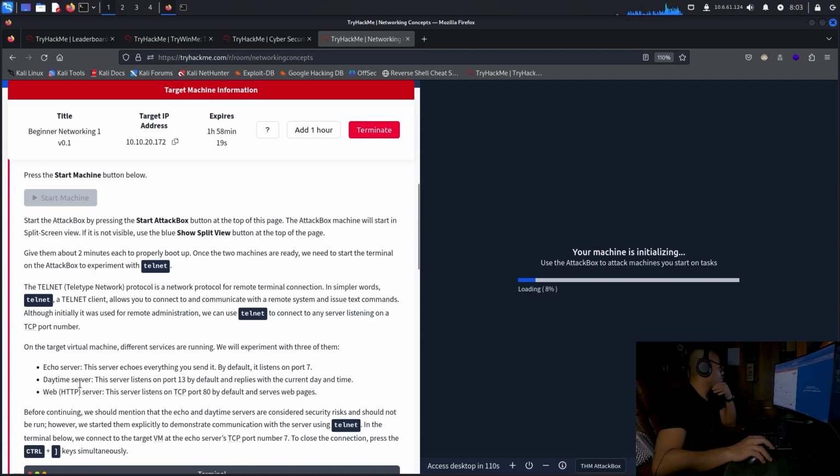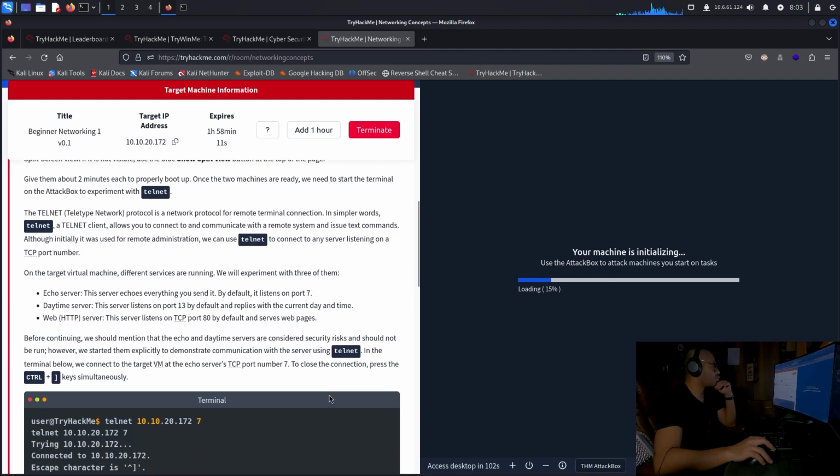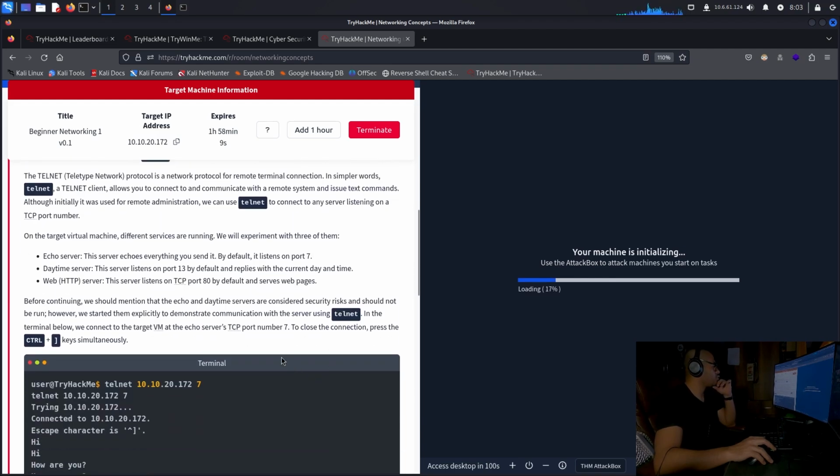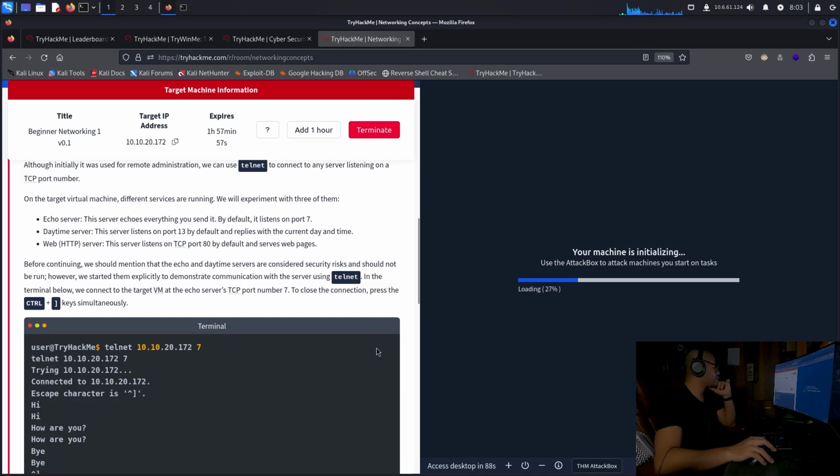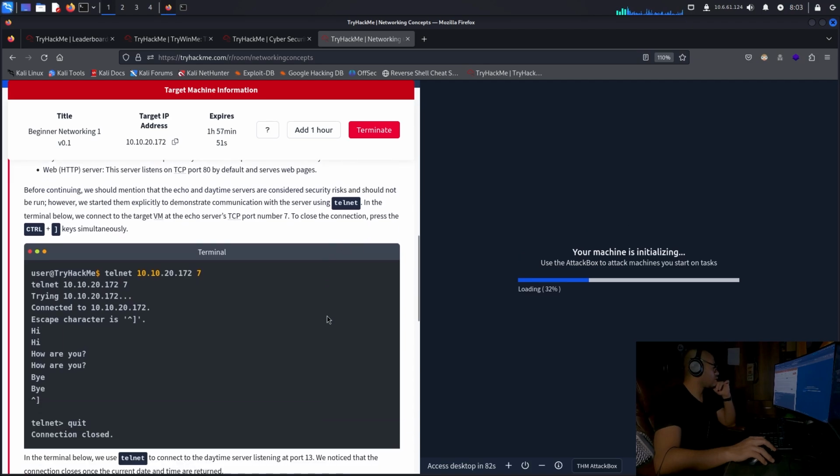Okay, daytime server. This server listens on port 13 by default and replies with the current date and time. Web HTTP server. This server listens on TCP port 80 by default and serves web pages. Before continuing, we should mention that the echo and daytime servers are considered security risks and should not be run. However, we started them explicitly to demonstrate communication with the server using Telnet. In the terminal below, we connect to the target VM at the echo server's TCP port number 7. To close the connection, press Ctrl and the key simultaneously.